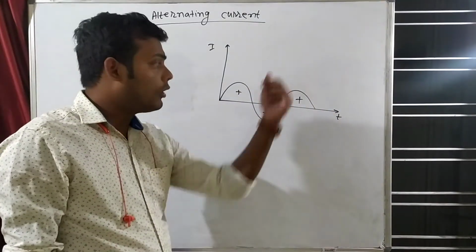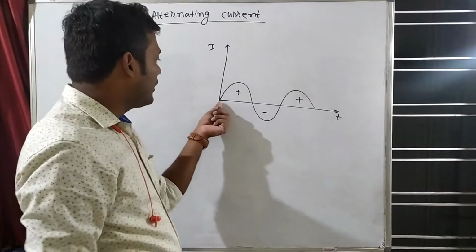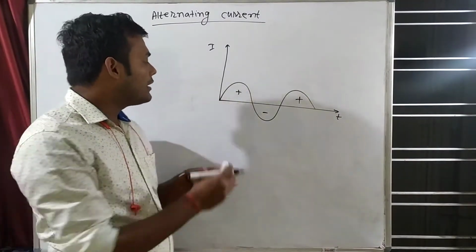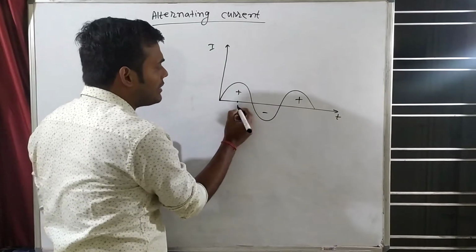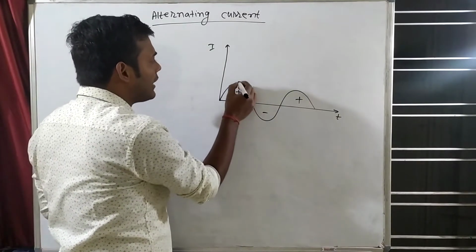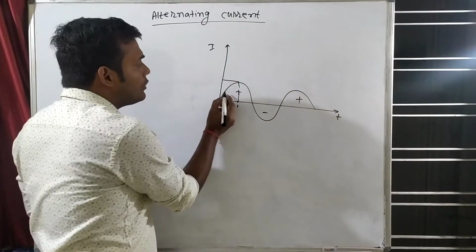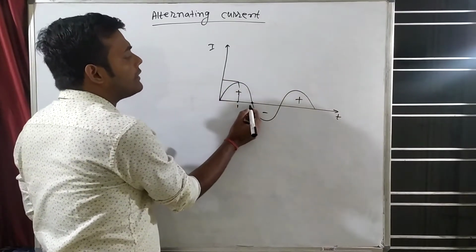And you can see one more thing: with respect to time, when the time is 0, what is the value of current? 0. But at some time, let's say 1 second, current has some value, let's say 1 ampere. At 2 seconds, again it is 0.